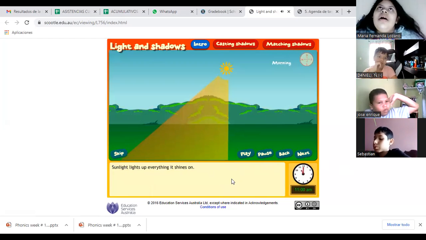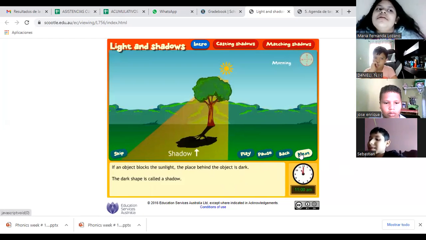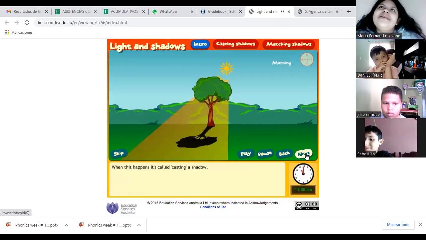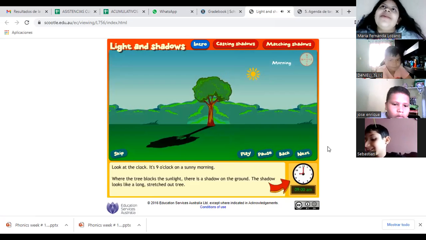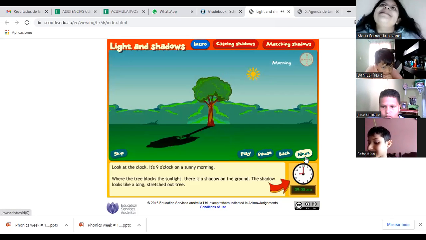The sun's light turns night into day. The sun also makes shadows. The shadows change shape as the sun moves across the sky. Let's find out why. Sunlight lights up everything it shines on. If an object blocks the sunlight, the place behind the object is dark. The dark shape is called a shadow. When this happens, it's called casting a shadow. Look at the clock. It's 9 o'clock on a sunny morning. Where the tree blocks the sunlight, there is a shadow on the ground. The shadow looks like a long, stretched-out tree.